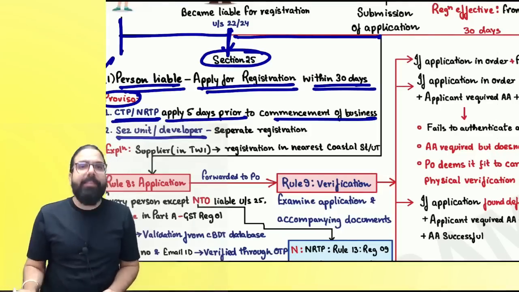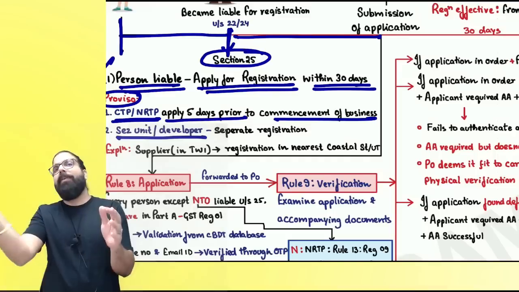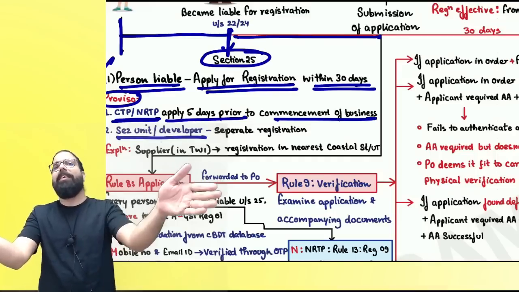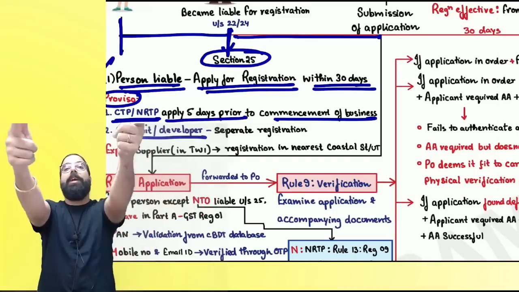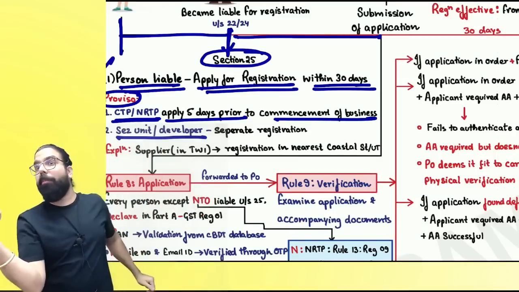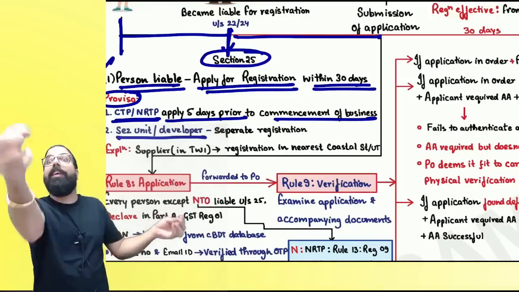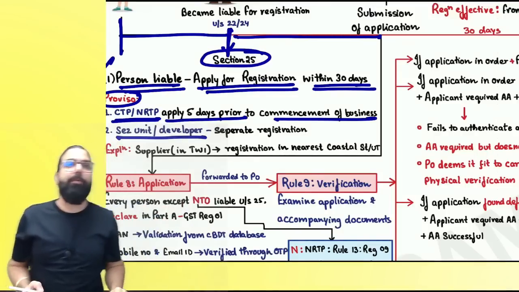Then it says if you're an SEZ unit, if I have a normal unit in the state of Karnataka and an SEZ unit, both need separate registration. Why separate? Because you will supply to the normal unit and charge CGST, SGST. To the SEZ, you will charge IGST. Can I go ahead, everyone?